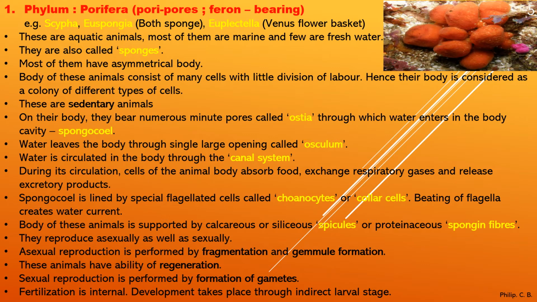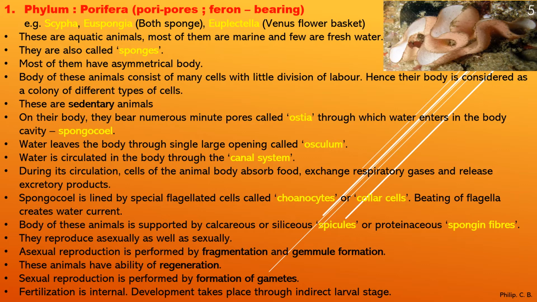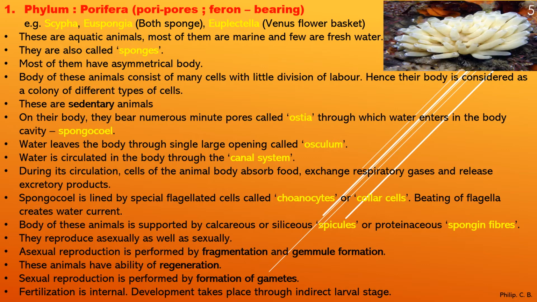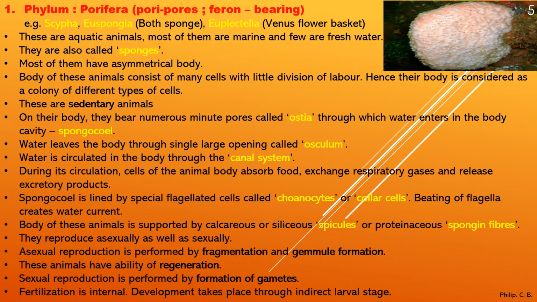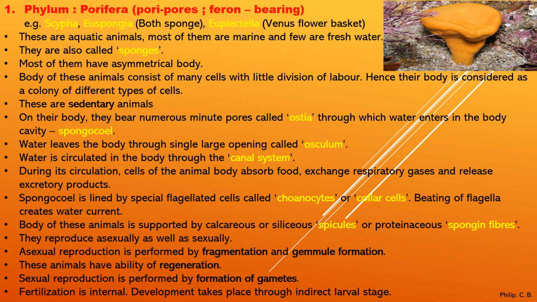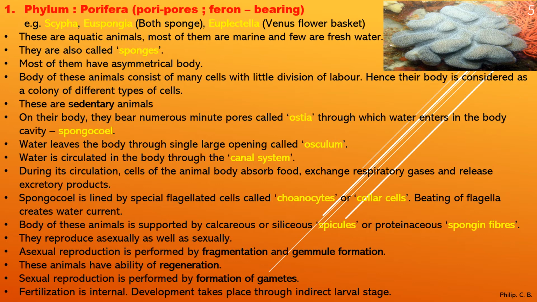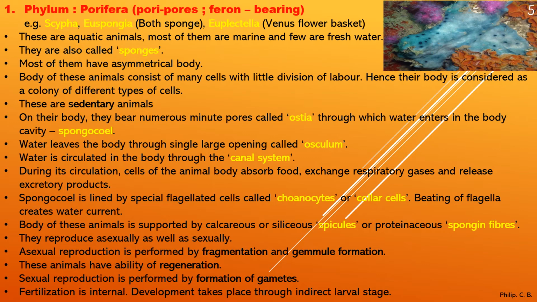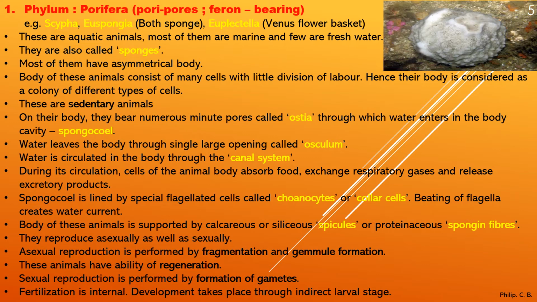As we learned, because of the presence of pores, they are differentiated as Porifera, and these pores are called ostia, through which water enters into the body cavity. This body cavity is called the spongocoel. As I told you, you come across different terms, so remember these terms: ostia, spongocoel. Next, water leaves the body through a single large opening called the osculum.